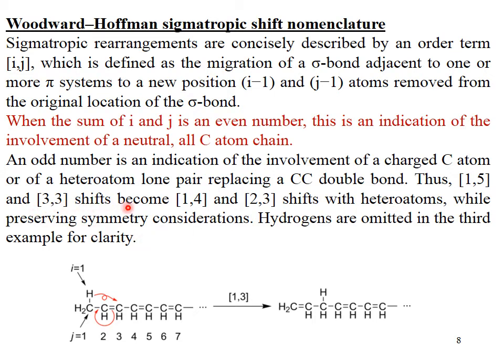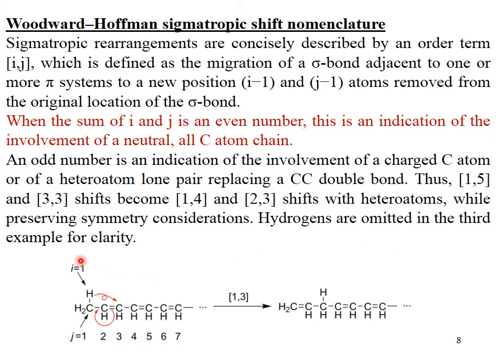Why is it called a 1,3 shift? If we see in the example, hydrogen at carbon number 1 is going to move to carbon number 3 and pi electrons from carbon 3 are going to move towards carbon number 1. That is why we say that this is a 1,3 shift.